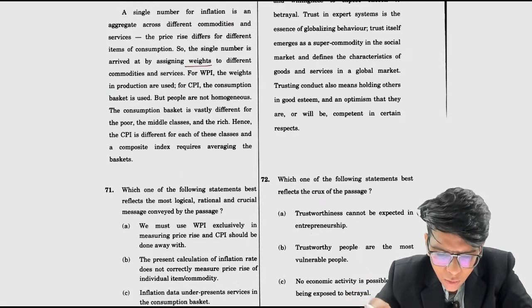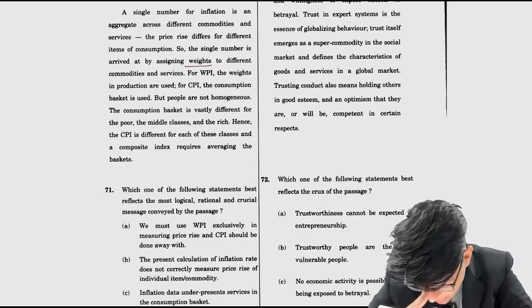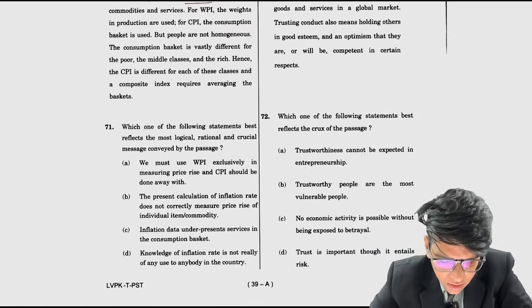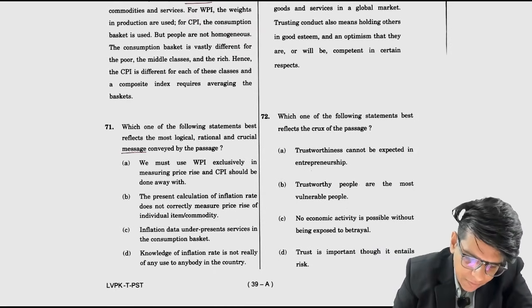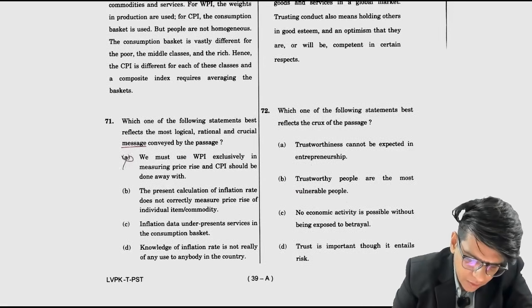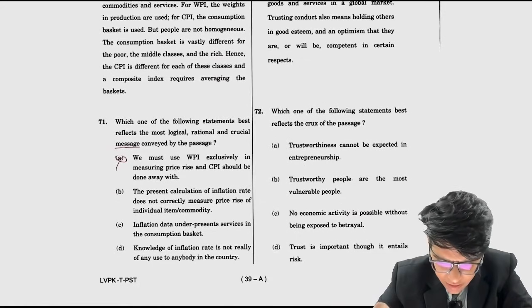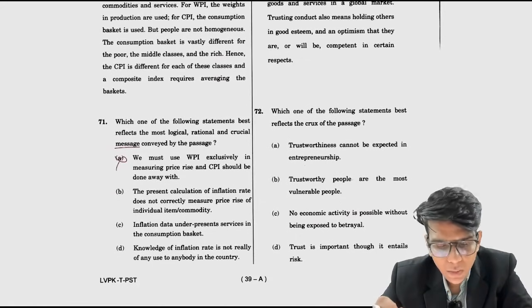But people are not homogeneous. The consumption basket is vastly different for the poor, the middle class and the rest. Hence CPI is different for each of these classes and a composite index requires averaging the baskets. Okay. Which of the following statements best reflects the crucial message? We must use WPI exclusively to measure price rise and CPI should be done away with. No such thing is said. The present calculation of inflation rate does not correctly measure price rise of individual items or commodities.